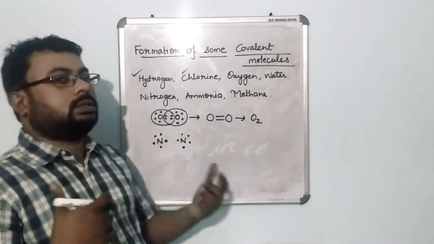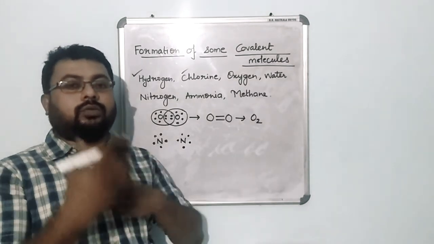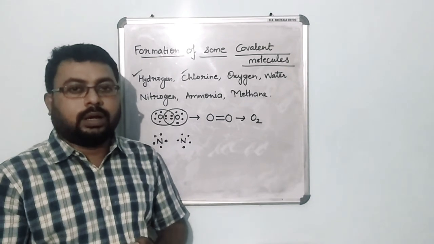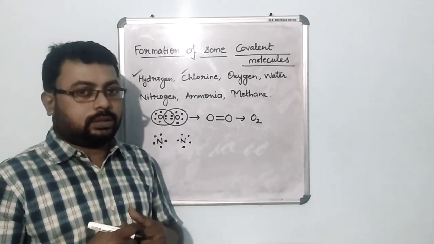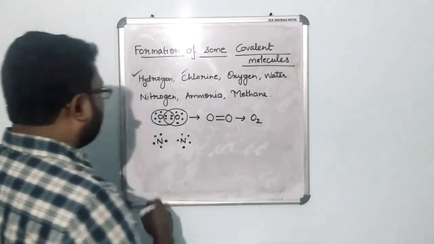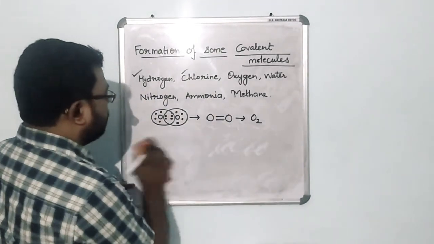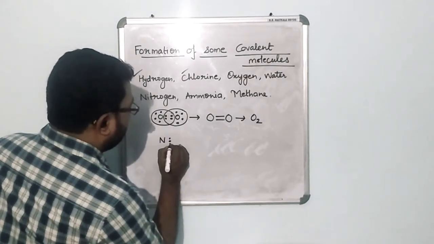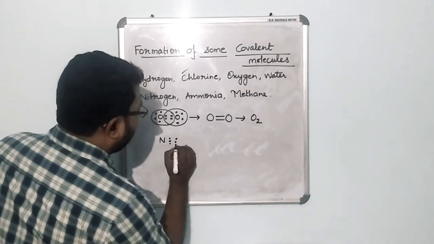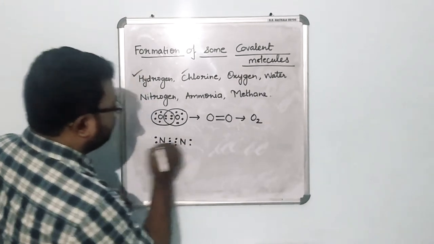Now how is it going to interact with the other, and how is it going to attain stability? It requires 3 electrons to attain stability. So what will it do? It will share the electrons like this. Both the nitrogen atoms will share 3 electrons: 1, 2, 3, 1, 2 and 3. And here 2 electrons are left, here 2 electrons are left.